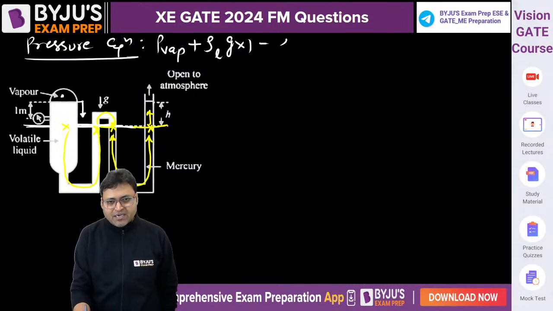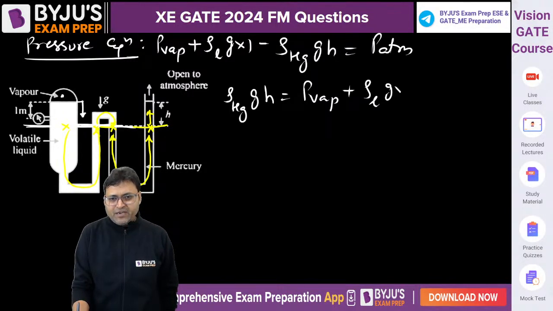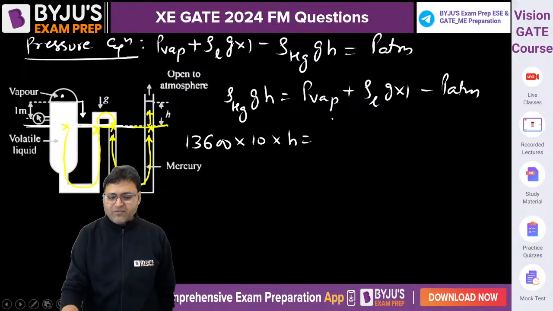So minus, now we are traveling in mercury, rho g H is equal to P atm, or we can say rho of mercury into g into H is equal to P vapor plus rho of liquid into g into 1 minus P atm. So 13,600 into 10 into H is equal to, what is the vapor pressure?